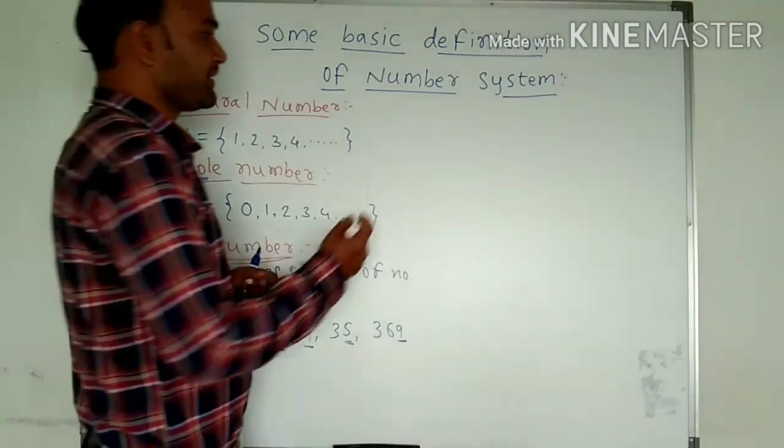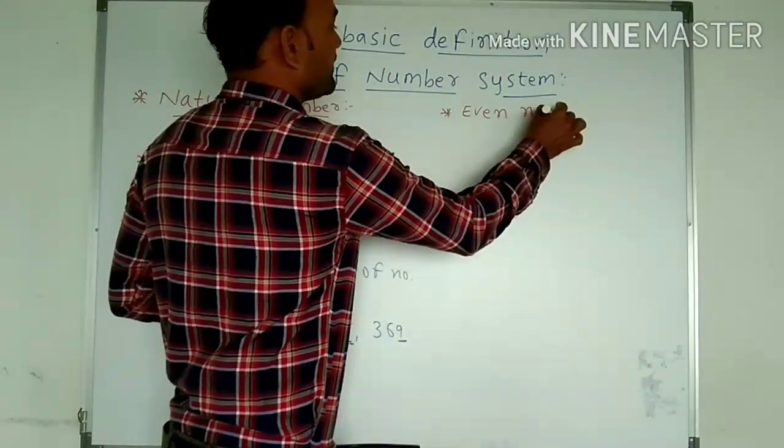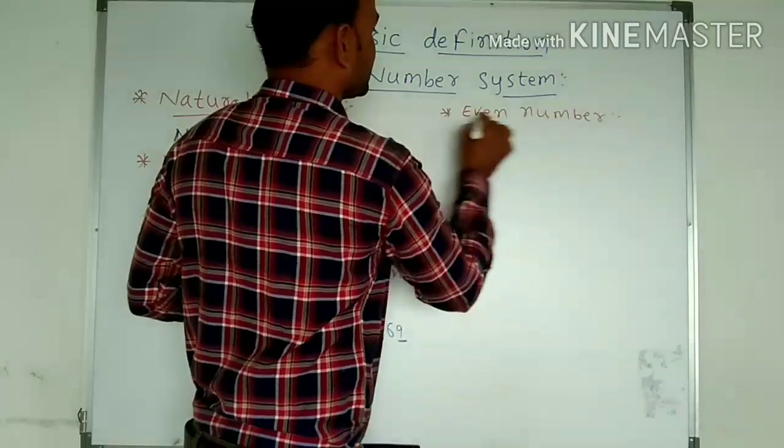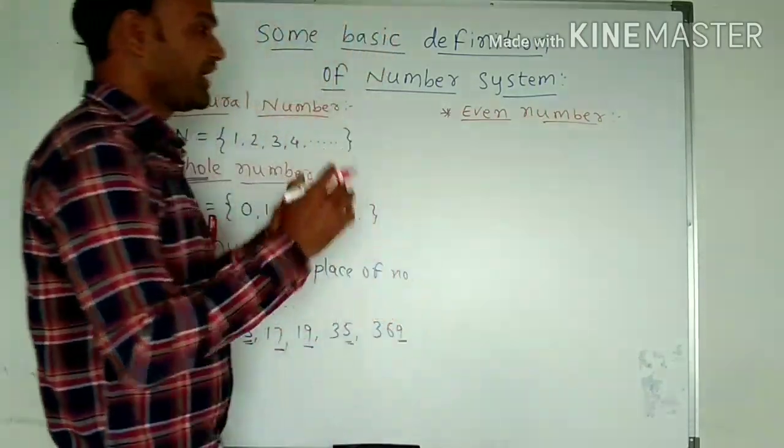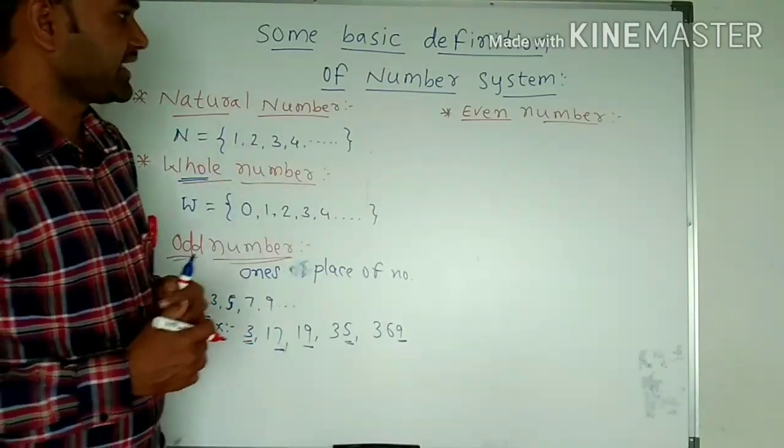One more type of number is the even number. What are even numbers? When the number is completely divisible by 2, or we can say the ones place is 0, 2, 4, 6, 8, such numbers are called even numbers. For example, 8, 16, 300, 4792. We can check that the ones place is 8, 6, 0 and 2.